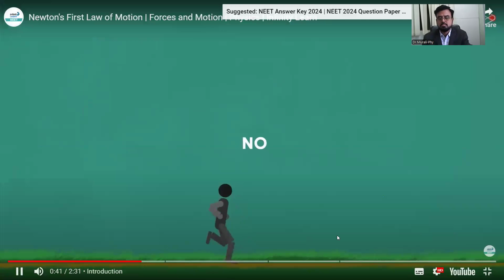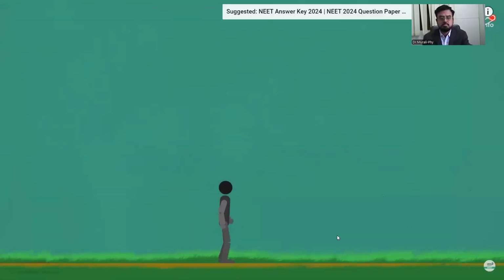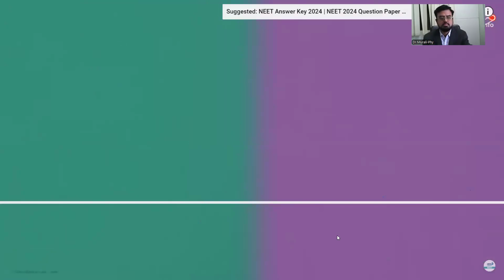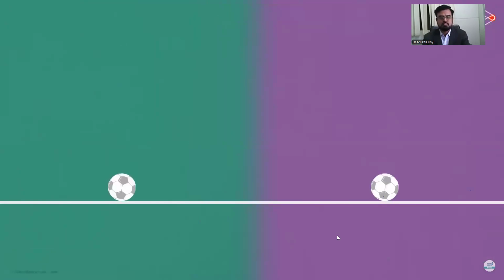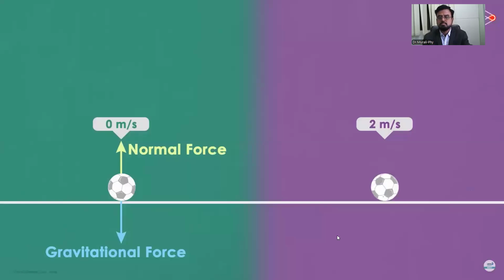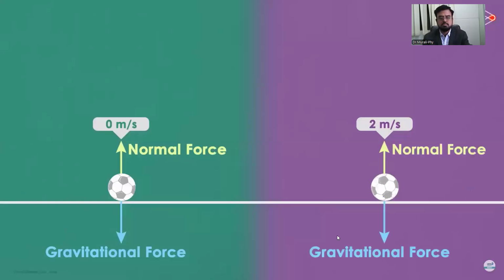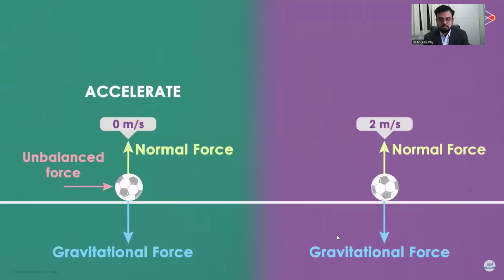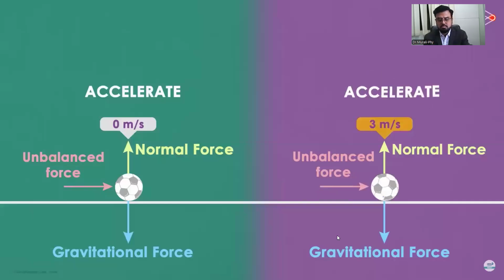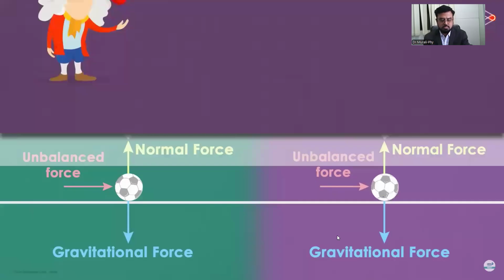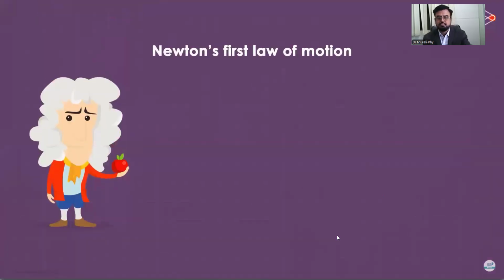You can stop, yes, but gradually. You can also turn, but not sharply. And guess what? It's the same story with every object. Every object will continue to do what it's doing. If it's at rest, it will remain at rest. And if it's in motion, it will stay in motion. But what can change this? Yes, only an unbalanced force can change this. If it's at rest and an unbalanced force acts on it, it will move. If it's in constant motion and an unbalanced force acts on it, it may accelerate or change direction. And this is nothing but Newton's first law of motion. Here's the correct definition.